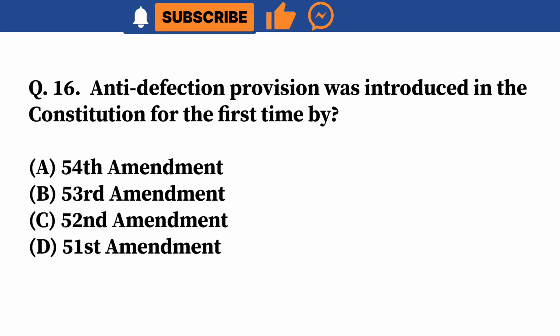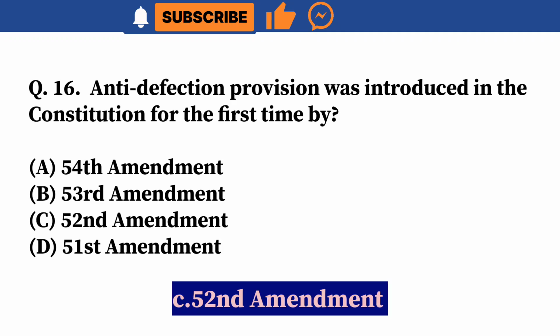Question 16. Anti-defection provision was introduced in the Constitution for the first time by A. 54th Amendment. B. 53rd Amendment. C. 52nd Amendment. D. 51st Amendment. Correct answer is C. 52nd Amendment.